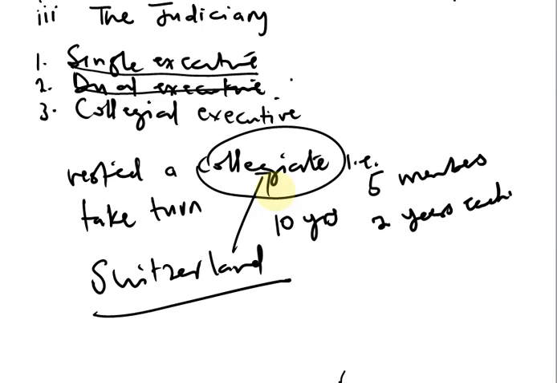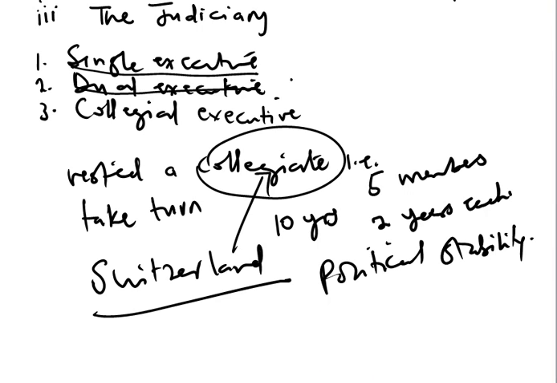Now you can see that the collegiate system of executive makes for political stability. It makes for political stability. In other words, there is stability in policy making and policy implementation. You understand?